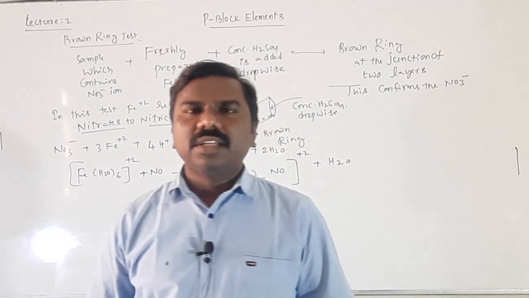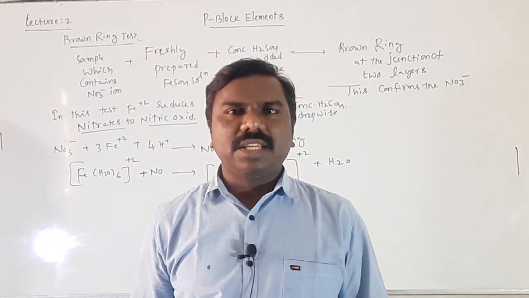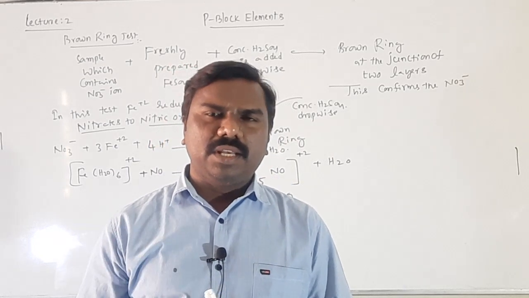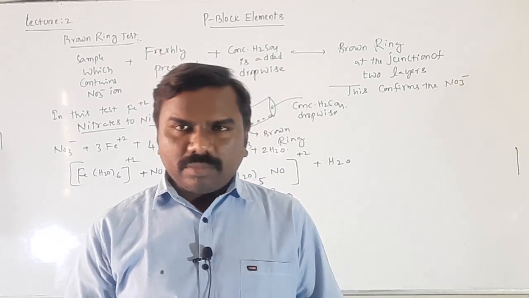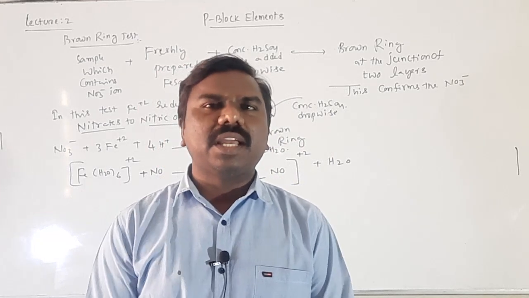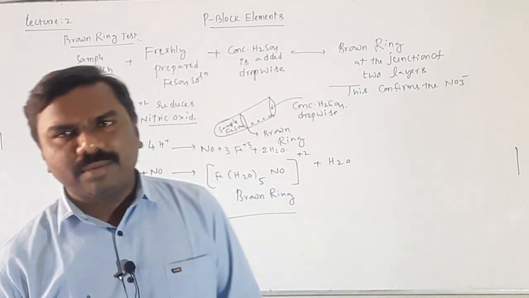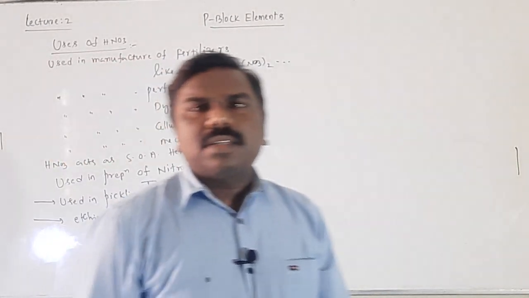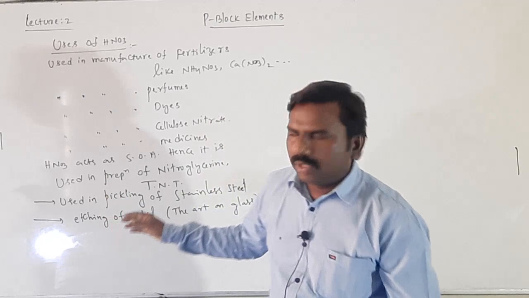It is different, it is etching. Etching means to write something on a glass material, the chemical used is nitric acid. These are the uses I will write on the board. Okay, students, these are the uses I told you, I have written on the board.